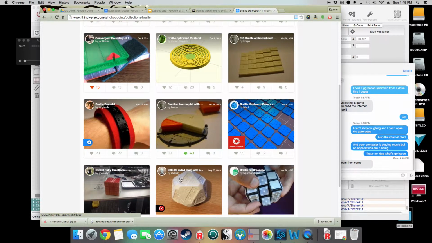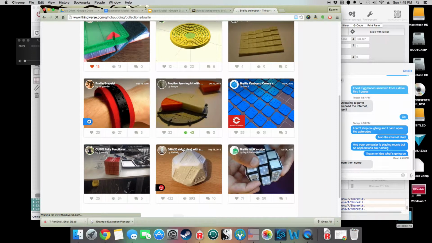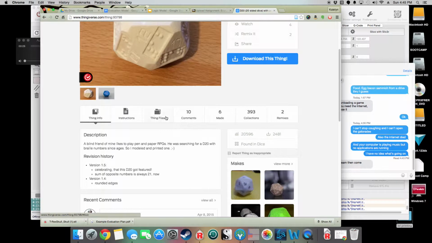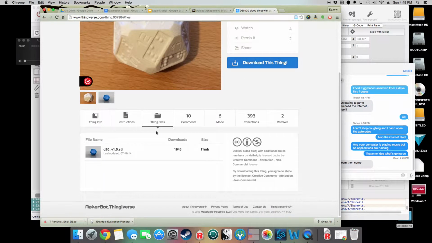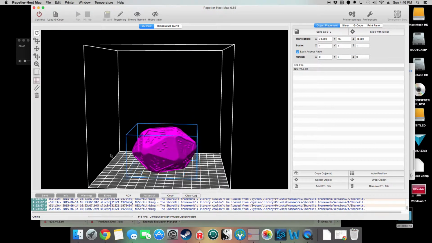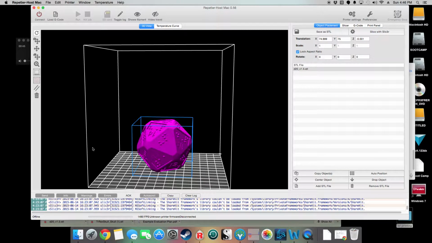So let's grab one of these models, this 20-sided die, and go ahead and download it. And we're downloading this STL file format. That's the standard format for all 3D printers. So we'll go ahead and open it, and it opens into this program called Repetier Host.